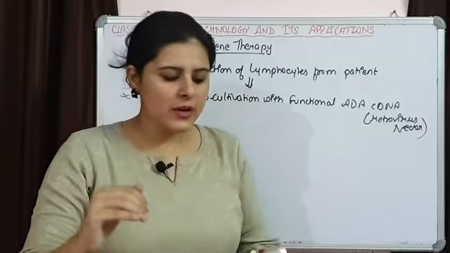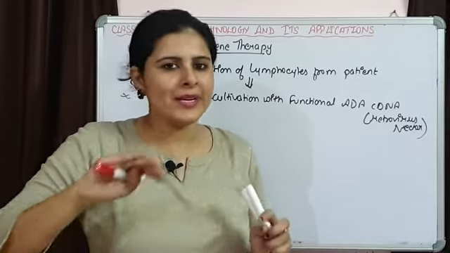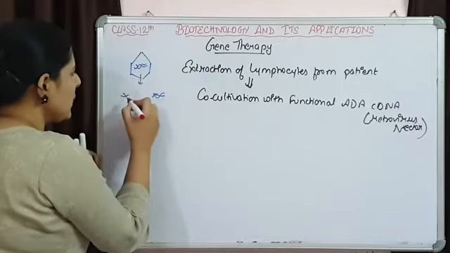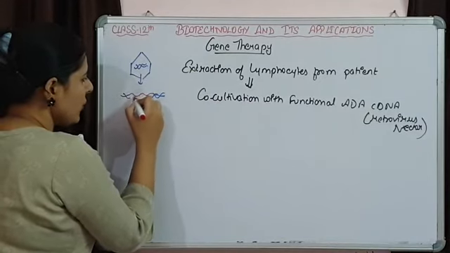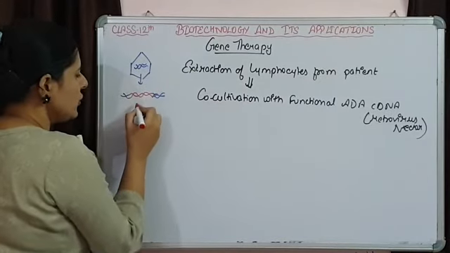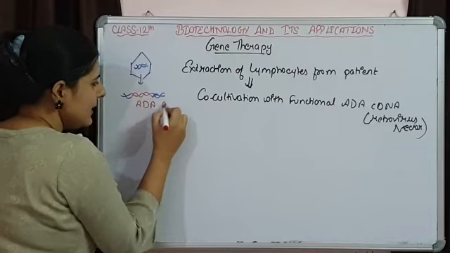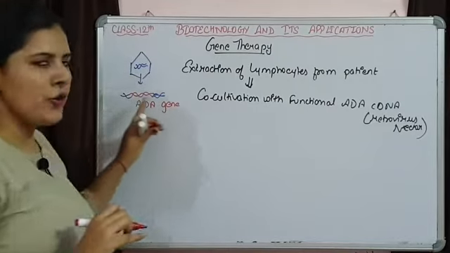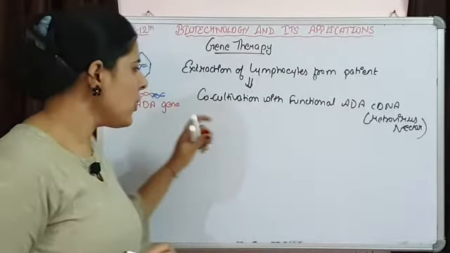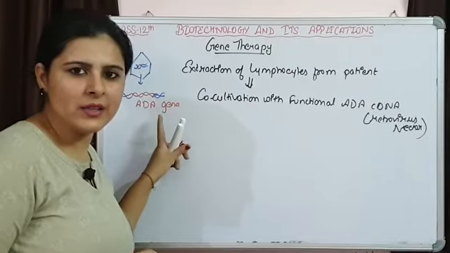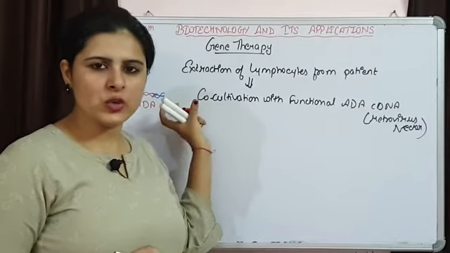So some parts of this viral genome are going to be deleted, and in between the functional copy of the gene is introduced. This is the ADA gene, the functional copy. Now this is acting as a vector, and a recombinant DNA is going to be formed.